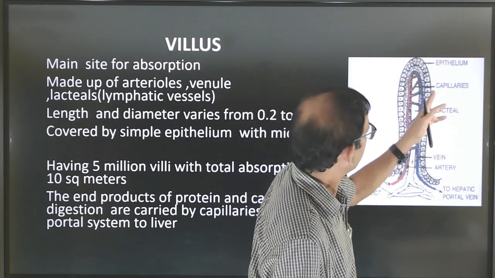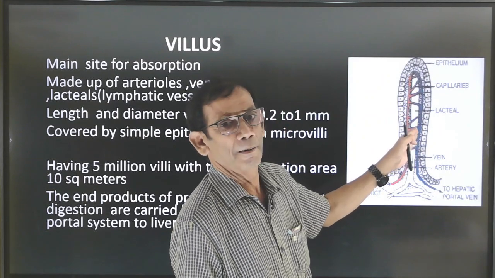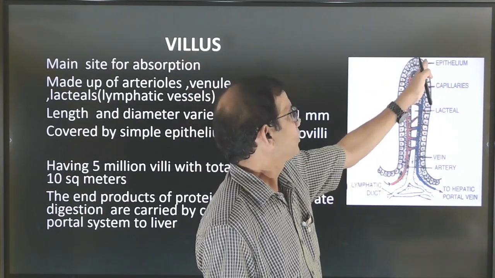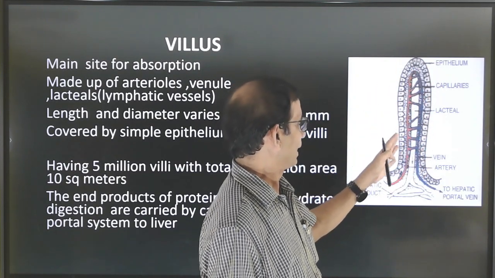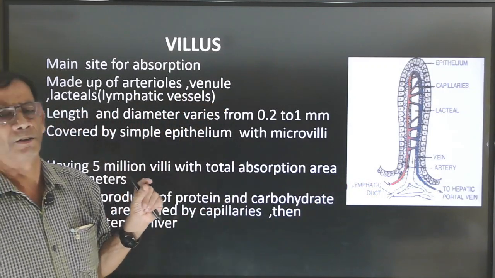At the same time, these epithelial cells also have hair-like structures called microvilli, and these microvilli and villi help increase the total absorption area.